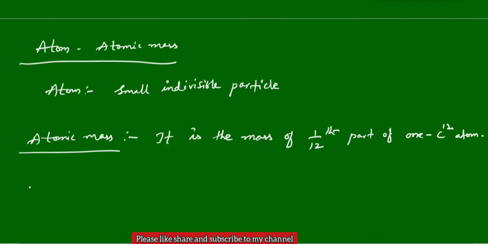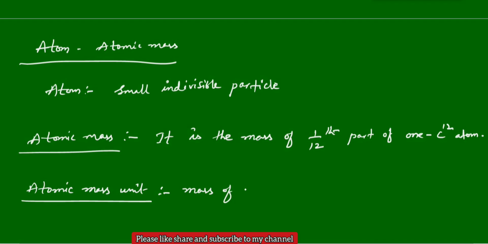Atomic mass unit. Next we will use another word: atomic mass unit, nothing but the mass of one atom expressed in terms of atomic mass unit, AMU.